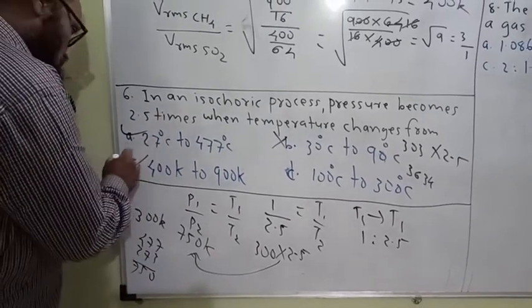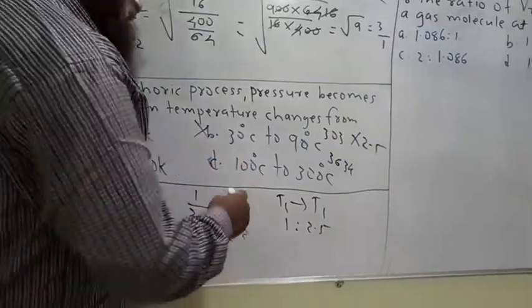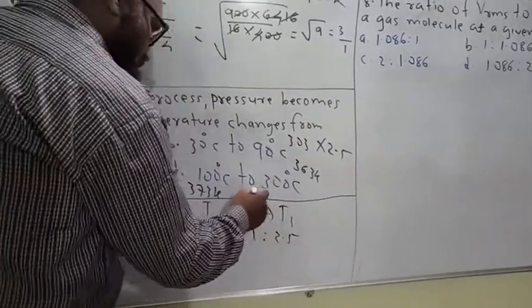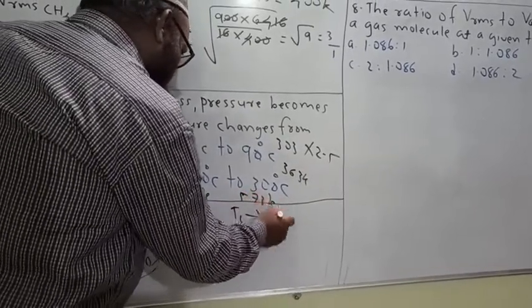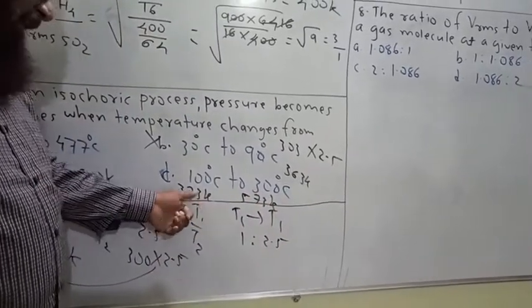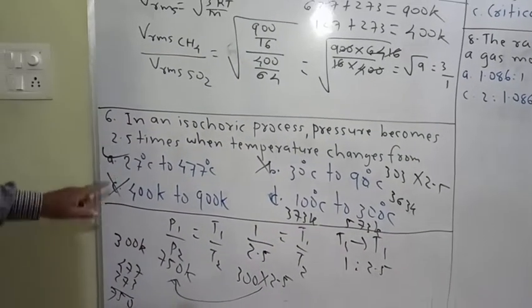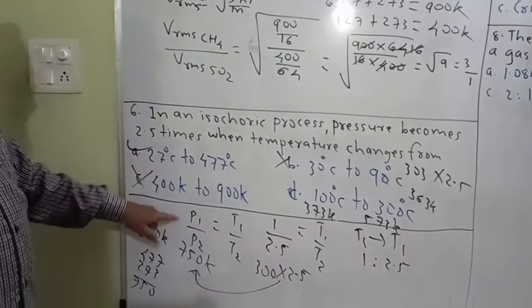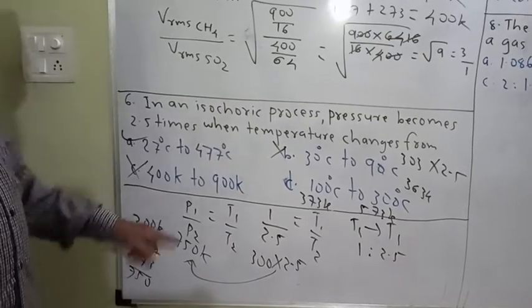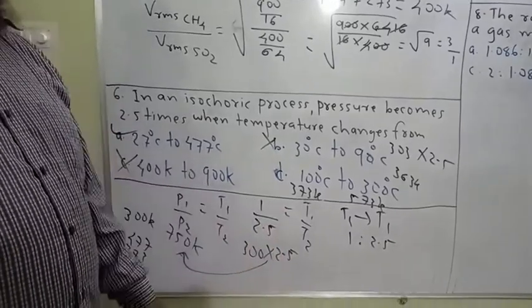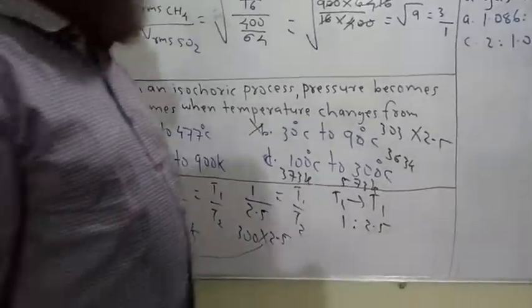This is also wrong. 100 degrees Celsius means 373 Kelvin, and 300 to 573 Kelvin is also not 2.5 times. Then A is the correct option. 27 degrees Celsius is 300 Kelvin, 477 degrees Celsius is 750. That means 2.5 times. A is the correct option.